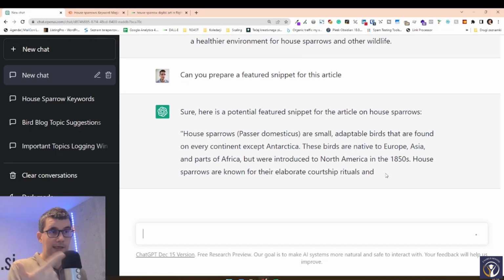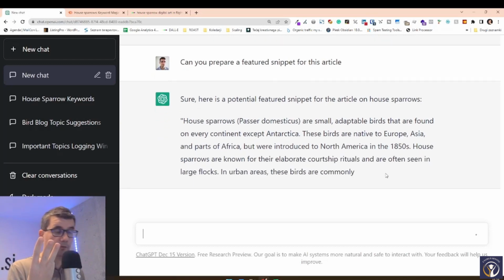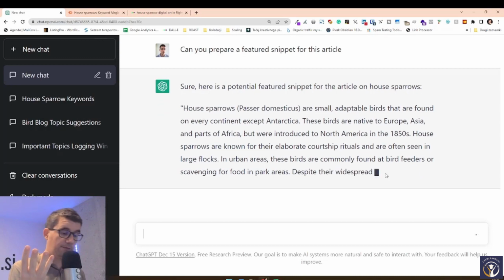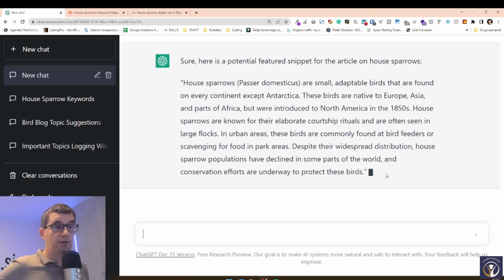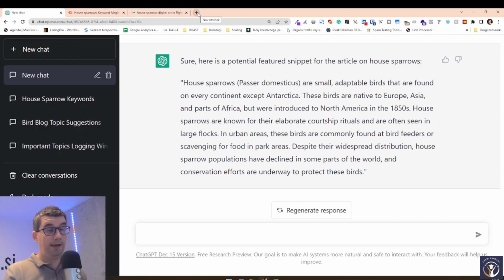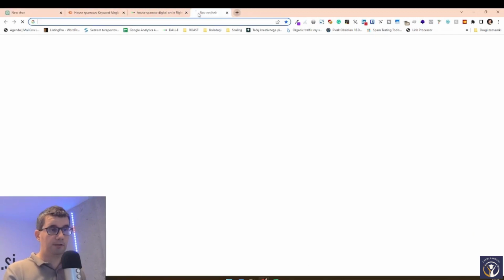Now we have the content, the title, the meta title, and the description. We have the frequently asked questions. We have the featured snippet. The last thing that we need before we can go and publish the article is a featured image. So generally, every blog post needs at least one image to look nice. Sadly, ChatGPT can't do that, but that does not mean that OpenAI, the company, didn't prepare a different tool that we can use.